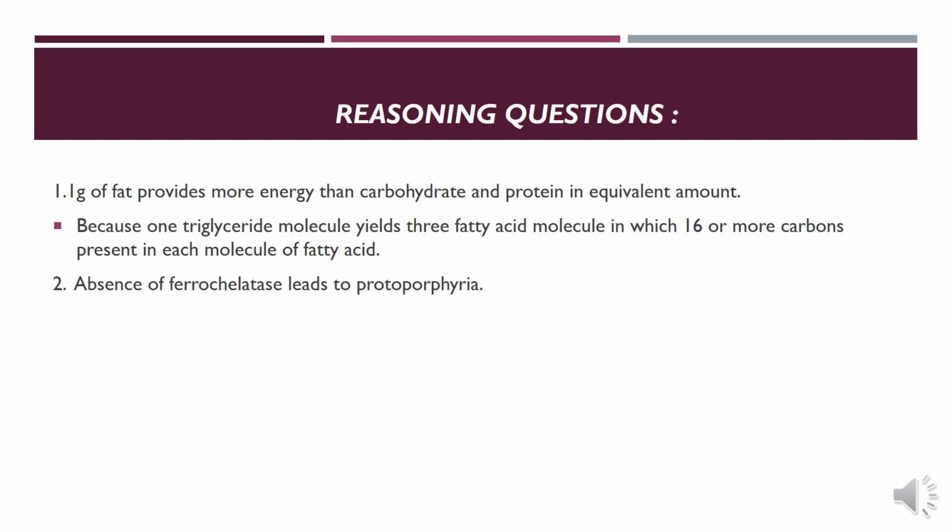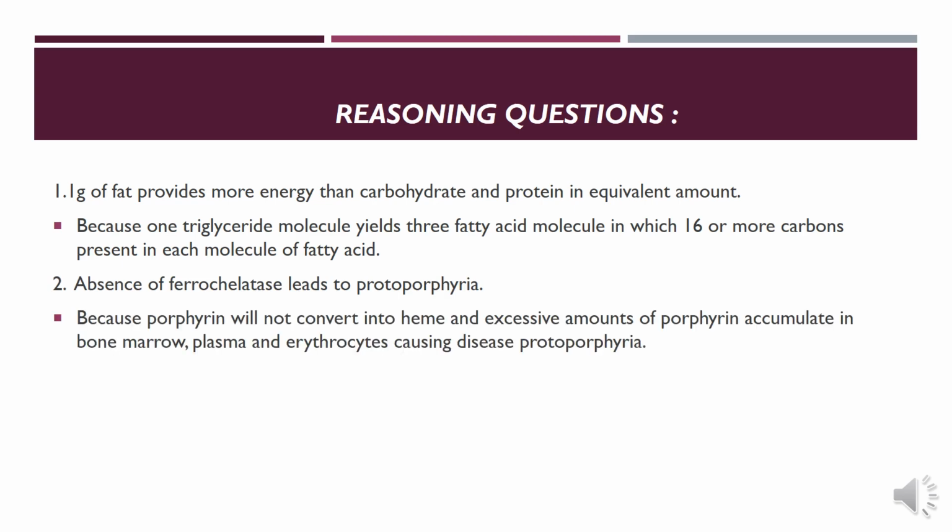Number 2 is absence of ferrochelatase leads to protoporphyria because porphyrin will not convert into heme and excessive amount of porphyrin accumulates in bone marrow, plasma and erythrocyte causing disease protoporphyria.